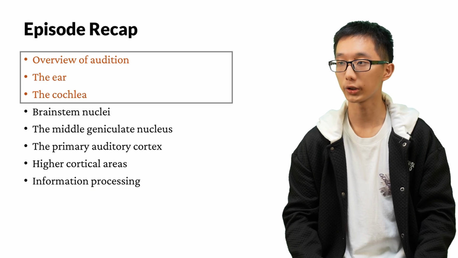In this episode, we had an overview of audition. We learned about the structure of the ear and talked about the transduction of auditory signals in the cochlea. We will get to the brainstem in the next part of this episode.